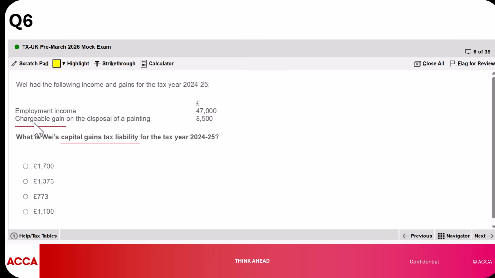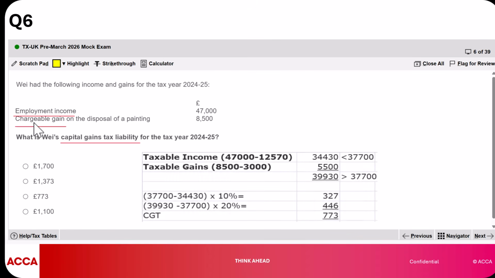So we have two things we have to first determine. One, the taxable income, and two, the taxable gain. So I get my taxable income, which is what remains after you deduct your personal allowance, and you get 34,430. And you get your taxable gain, where you deduct the annual exempt amount of 3,000.